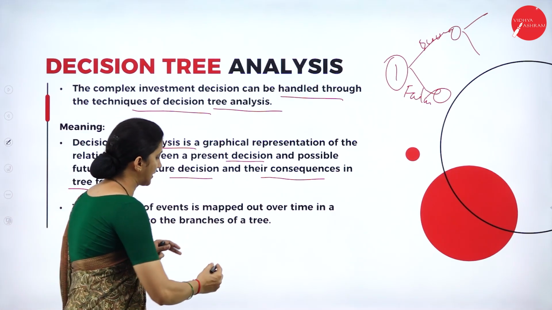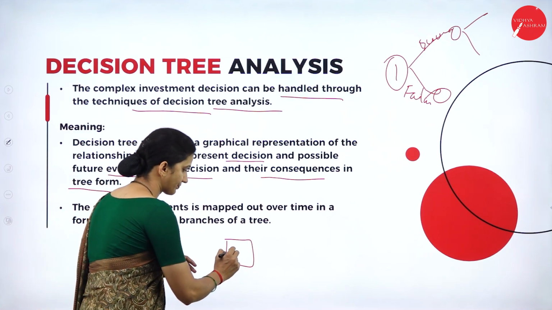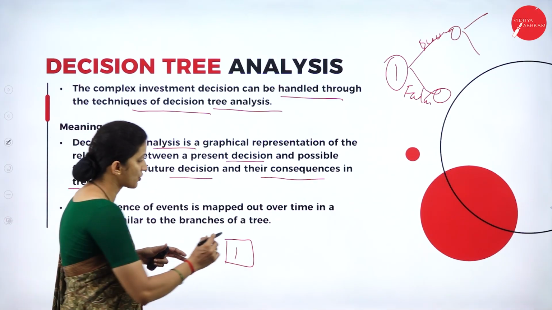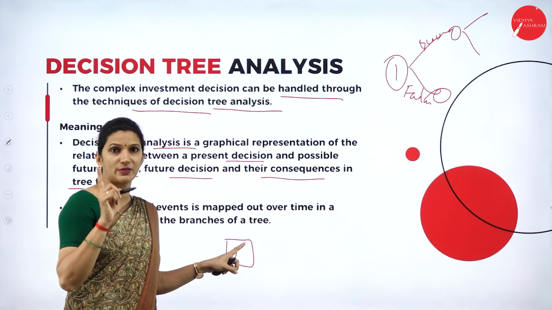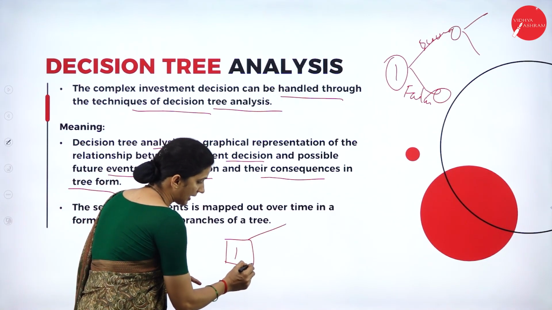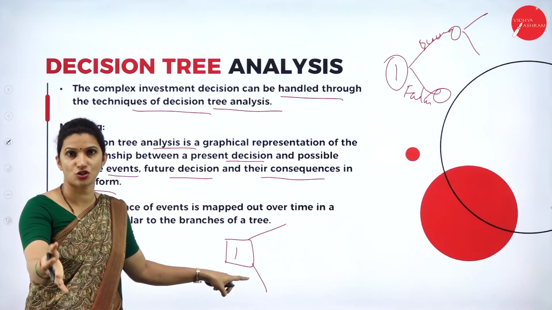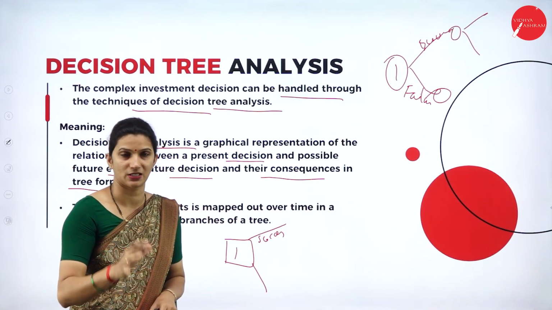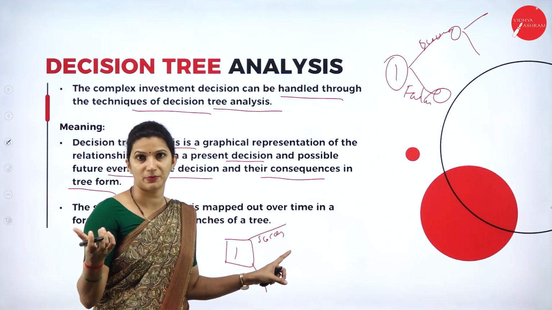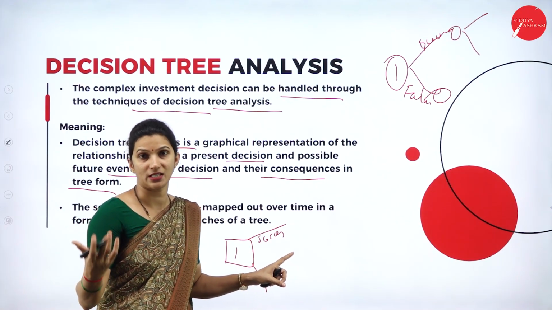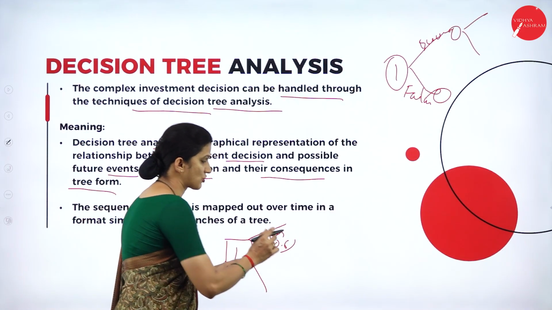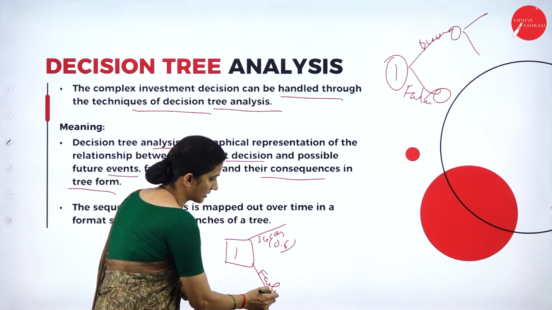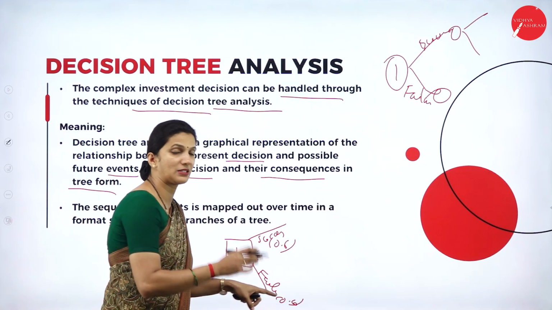For example, if an investor wants to open one shop, that is the first decision or the first investment plan he has. From that, it is given as investment decision 1. Then he can assume the outcome from that shop, whether it is a success. What will be the probability of success? For example, if he assumes that he can achieve success with 60%, that means 0.6 is the probability of success, and the remaining probability, 0.4, is the failure.